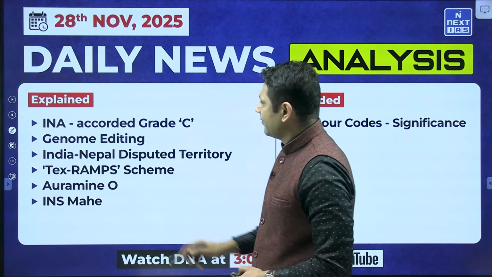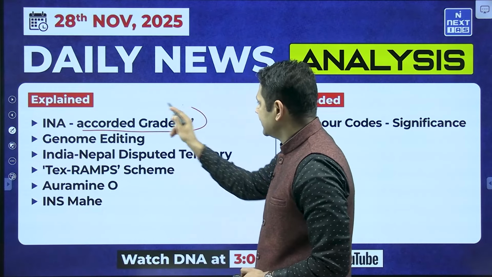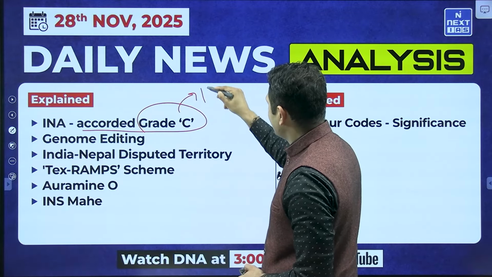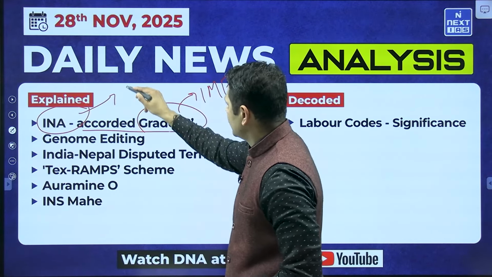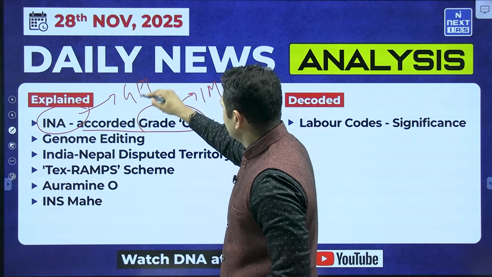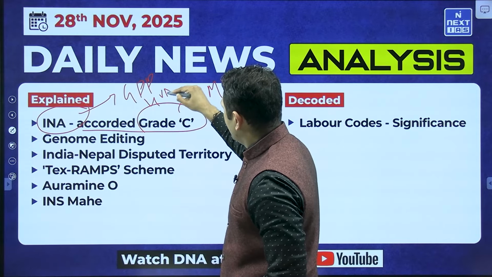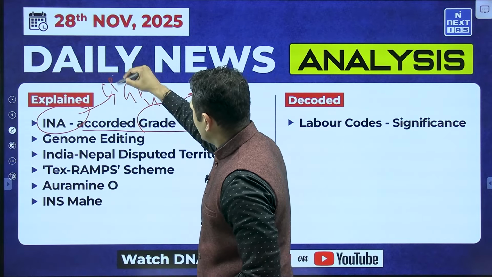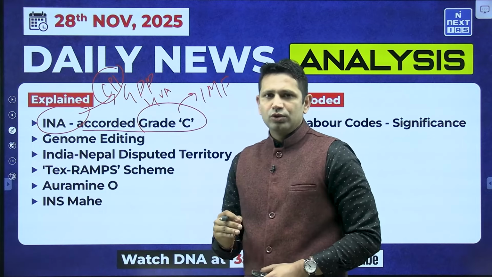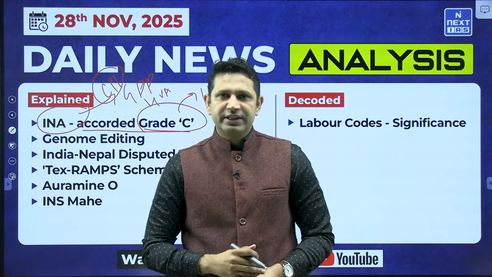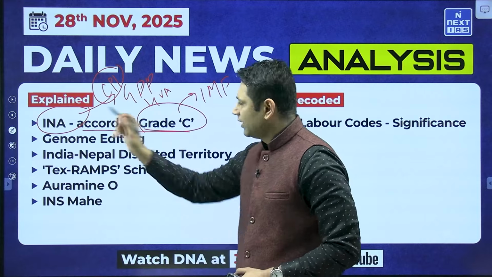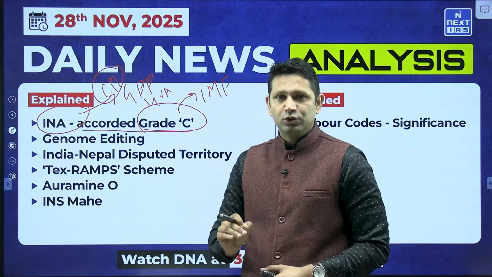The first topic we are having is INA accorded grade C. Now this grade C is given by IMF, and INA here means Indian National Accounts, which accounts for GDP or GVA or we have CPI. So all these come under INA. So we are going to see why this grade C, that is the second lowest status that is given by IMF to our Indian National Accounts, and what are the concerns and issues here.